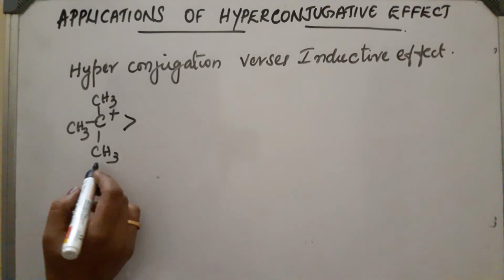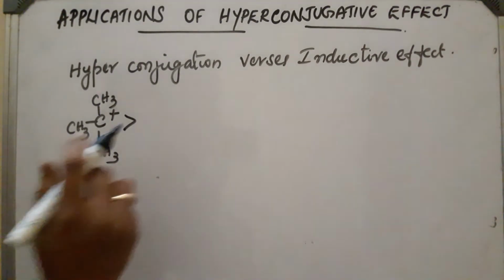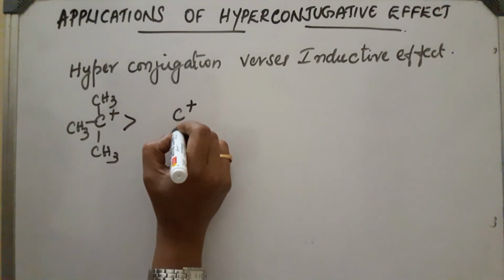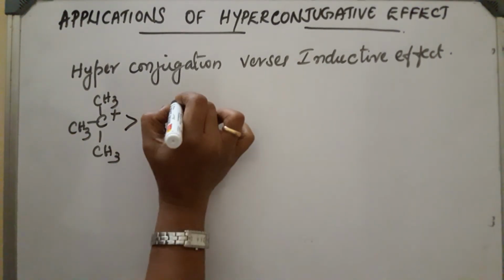Instead of H, if we use D. According to hyperconjugation, only the hydrogen atoms matter, so it depends upon the number of alpha hydrogen atoms present. It will not have any effect from the deuterium present. So this will be more stable if one hydrogen atom is replaced by D3. So this will be the order.